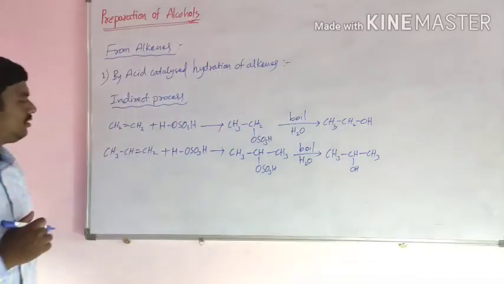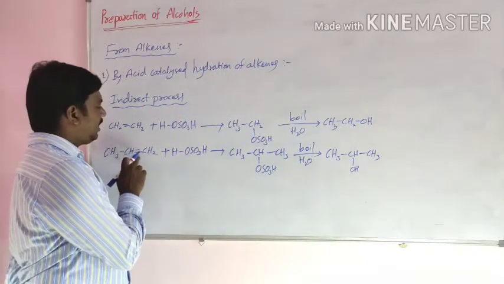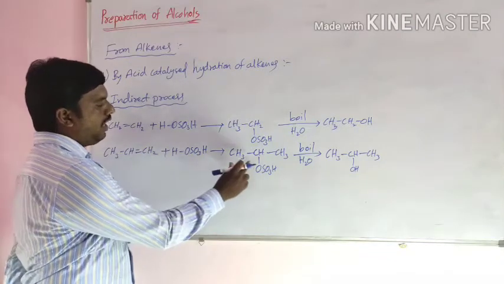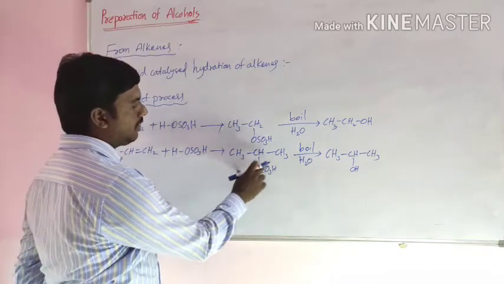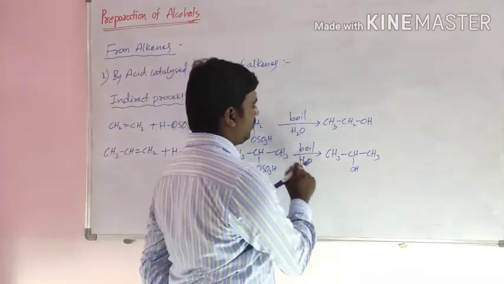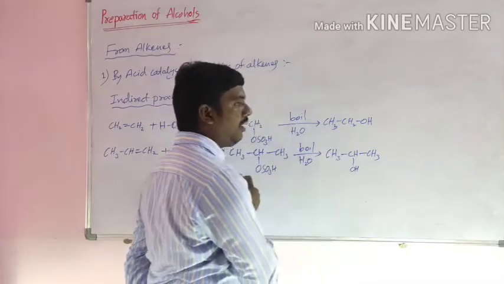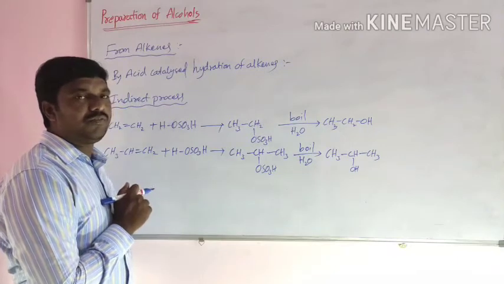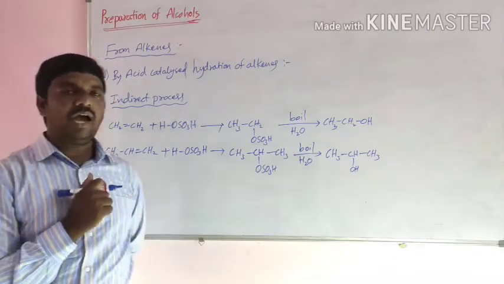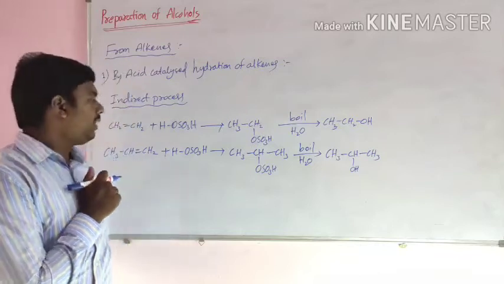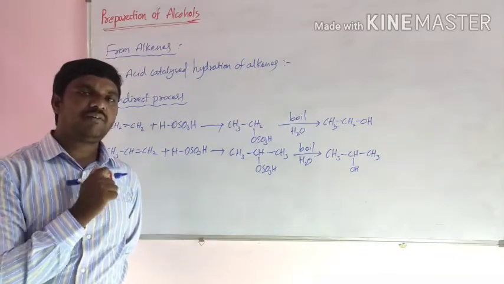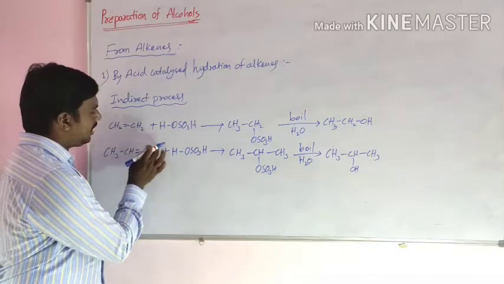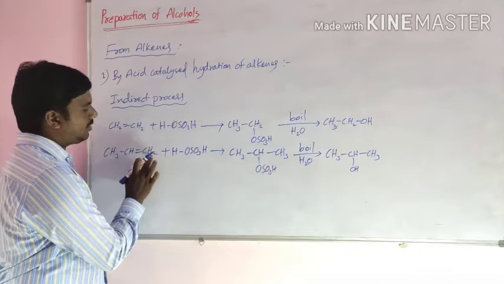In this reaction, if an unsymmetrical alkene is treated with H2SO4 to form alkyl hydrogen sulfate, which on boiling with water forms secondary alcohols. This reaction follows Markovnikov rule. What is Markovnikov rule? Hydrogen goes to that carbon atom which contains the larger number of hydrogen atoms. Here, in these two carbons, this carbon contains the larger number of hydrogen atoms.